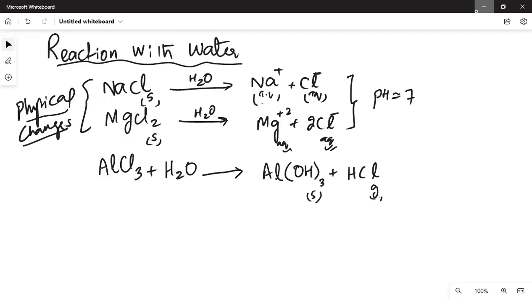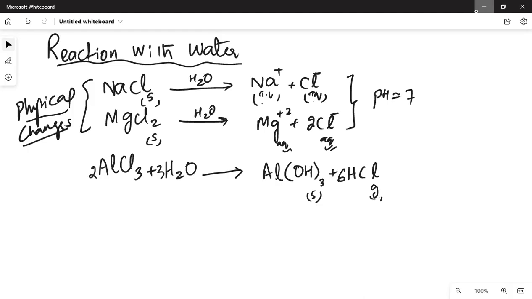So AlCl3 plus water makes aluminum hydroxide plus HCl, which is gas. And to balance this one, you can actually start putting 2 with AlCl3 and 6 with HCl, 3 with water.